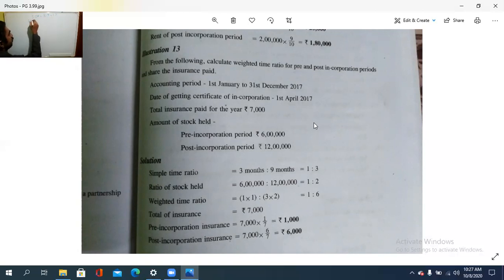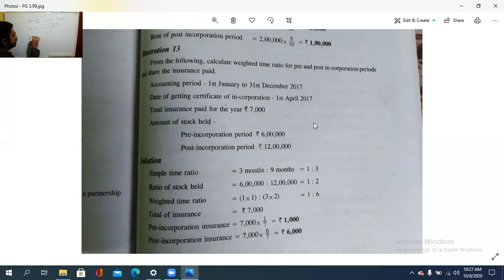Next is the ratio of stock held. That is equal to how much? 6 lakh is to 12 lakh. So 6 is to 12, that is also 1:2. Then we need to calculate the weighted time ratio, that is 1:1 and 3:2, so it is 1:6. So we need to multiply or apportion with 1/7 and 6/7.